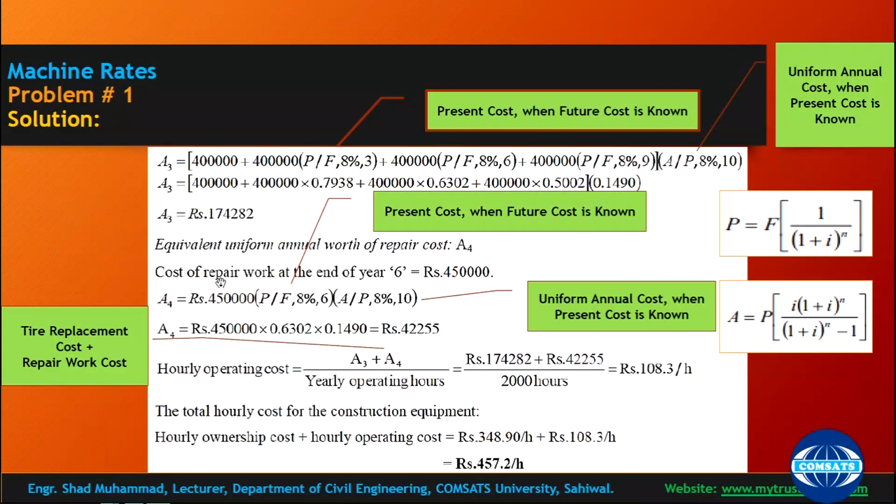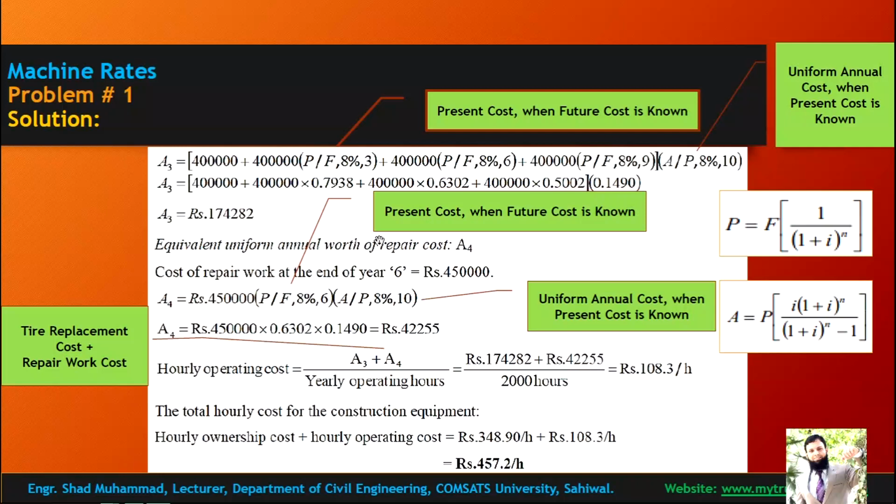Operating cost also includes repair work at the end of 6 years. So once in 6 years you have to incorporate it, and the next 6 years will not be included, because that will be out of the 10 years duration, because at the 10th year you want to sell it, there is a salvage value. So repair cost, how are you going to do this? This is a future repair cost, at the end of the 6th year. You will first convert this future cost to the present cost, and then the present cost to the annual cost.